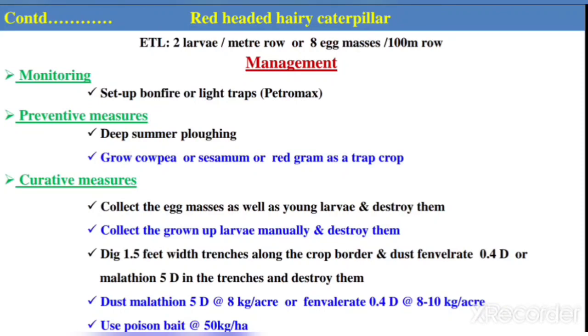Then, as further curative measures, make trenches along and around the field and dust the trenches with insecticide like fenthion or malathion to kill the larvae, or dust the crop with malathion 5% D at the rate of 8 kg per acre, or fenvalerate 0.4 D at the rate of 8 to 10 kg per acre. Or you can go for application of poison bait at the rate of 50 kg per hectare.